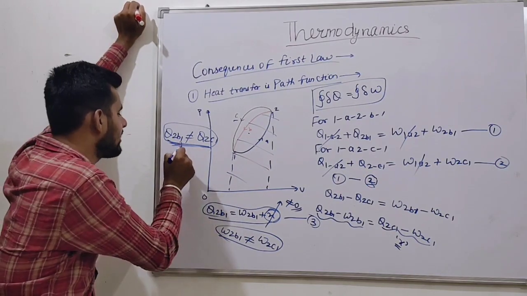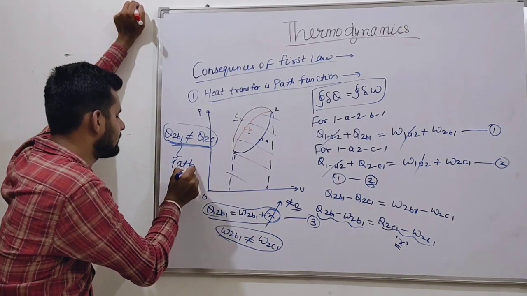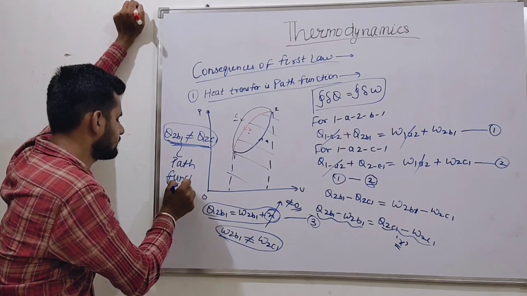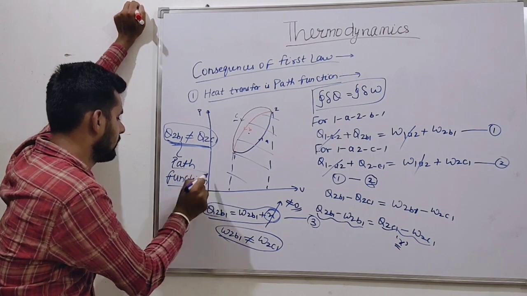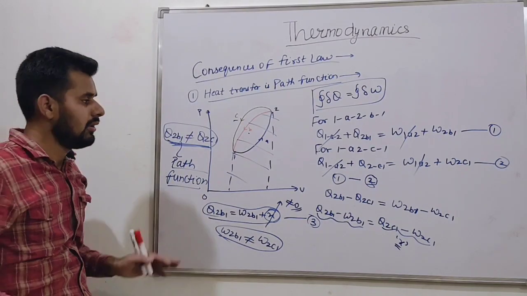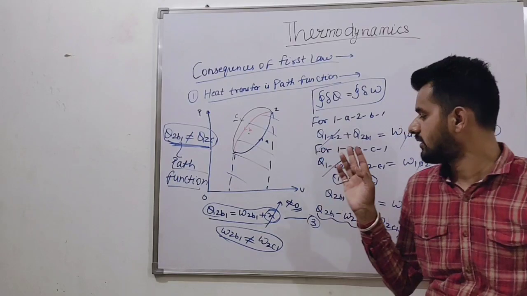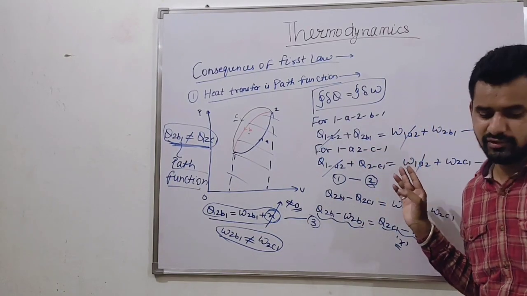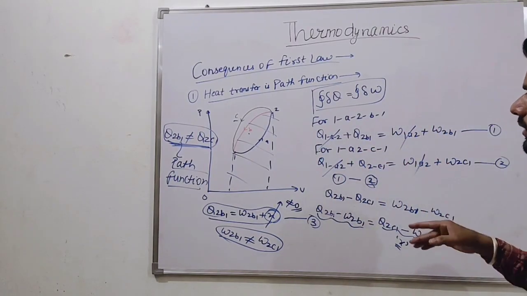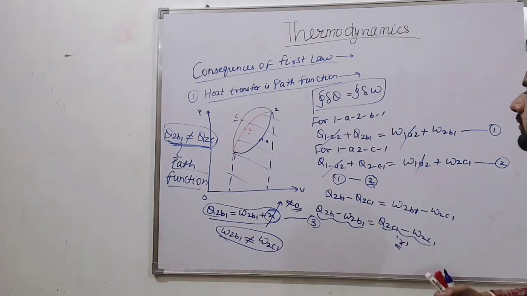So we can say that heat transfer is a path function, friends.